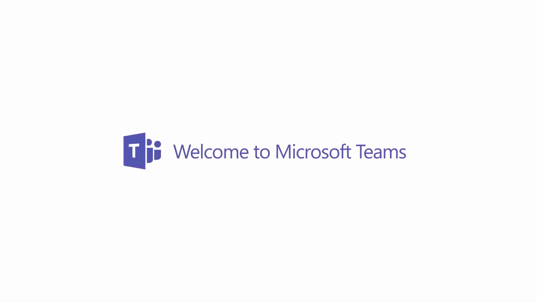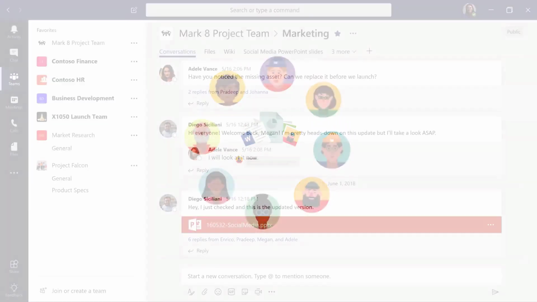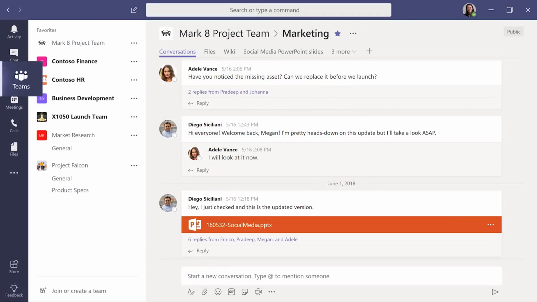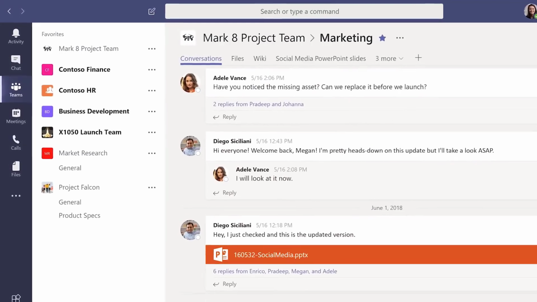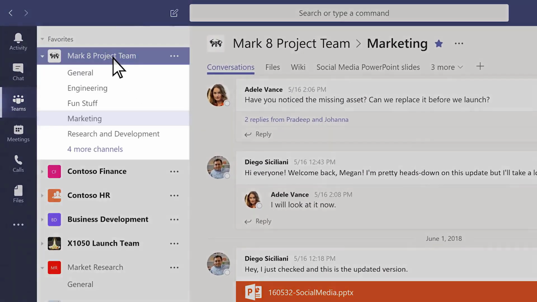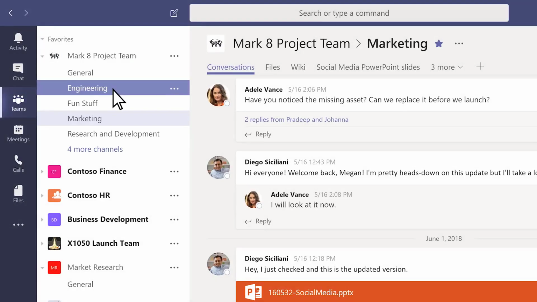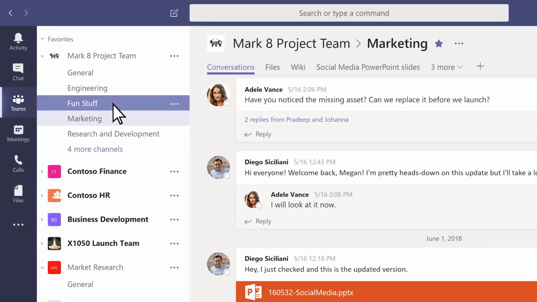Hi there! Welcome to Microsoft Teams, a collaboration app that helps your team stay organized and have conversations, all in one place. Let's start with Teams. Here, you can see a list of all the teams you're part of. Teams are made up of channels. You can build them by topic, department, or just for fun.